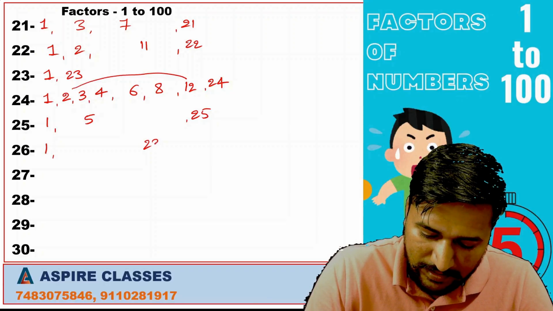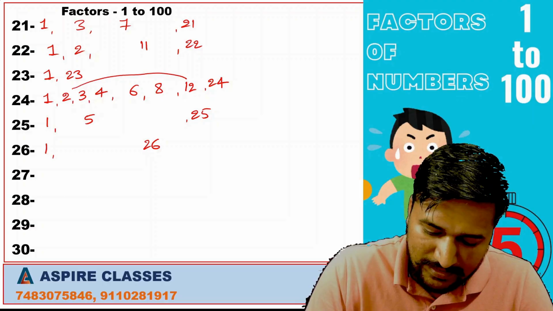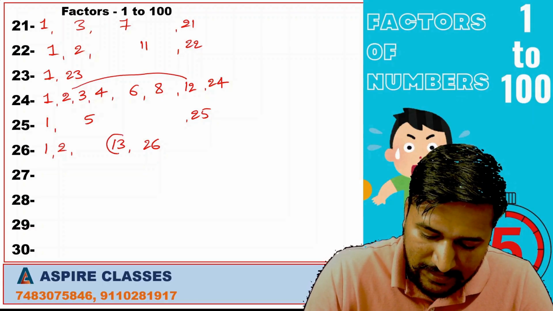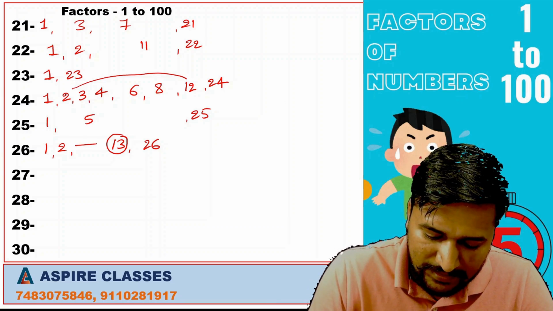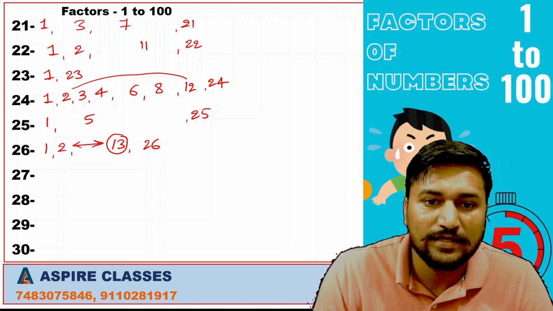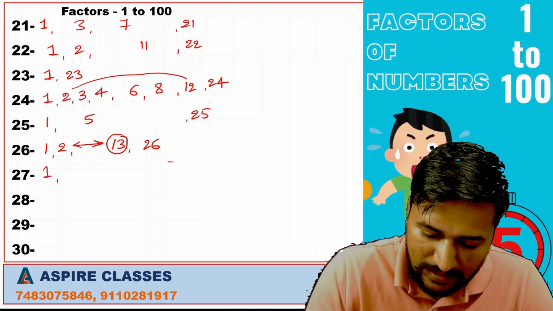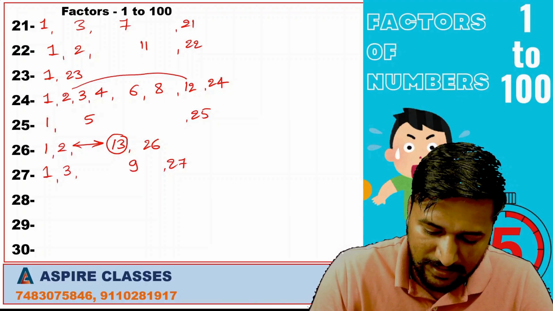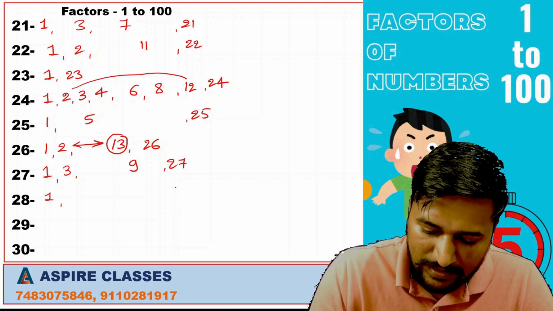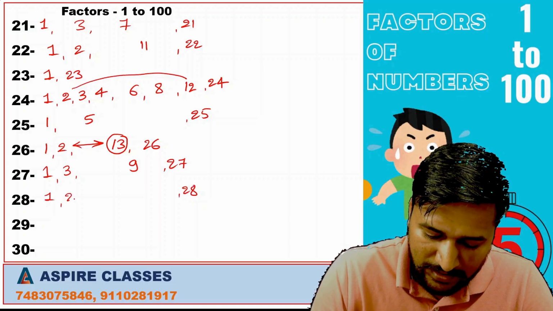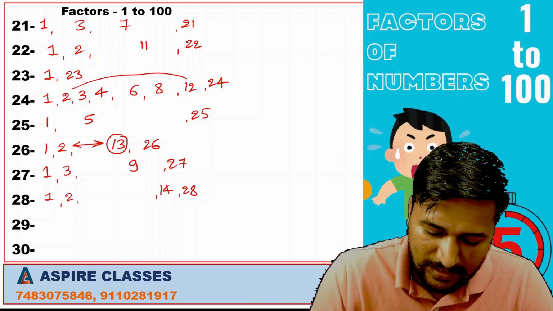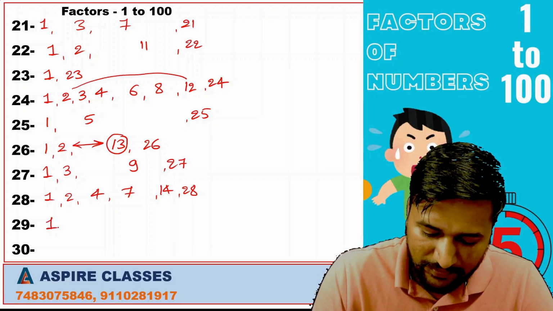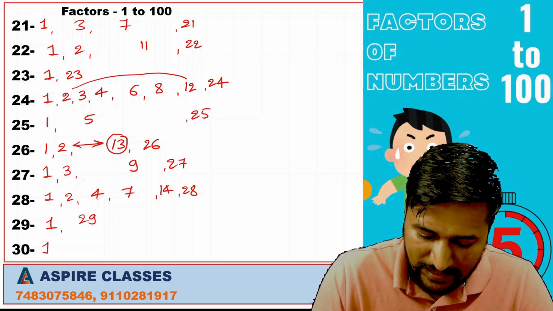1, 26, 2, 13. If on the right-hand side a prime number comes, it means there are no factors between 2 and 13. 1, 27, it is divisible by 3. 3 9s are. 1, 28, 2 14s are. It is not divisible by 3, it is divisible by 4. 4 7s are. 29 is a prime number, so 1 and 29.